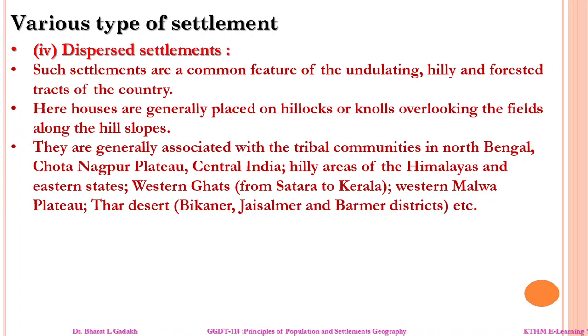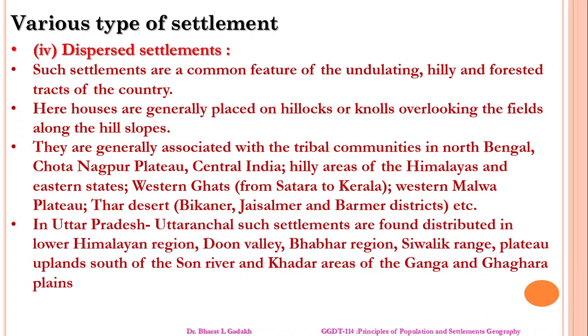They are generally associated with the tribal communities in North Bengal, Chota Nagpur Plateau, Central India, hilly areas of the Himalayas and eastern states, Western Ghats from Satara to Kerala, Western Malwa Plateau, and the Thar Desert, the Jaisalmer and Bikaner districts. Now in Uttar Pradesh and Uttarakhand, settlements are found distributed in the lower Himalaya region, Doon Valley, Bhabar region, Shivalik range, plateau upland, Son river and other areas of Ganga and Ghaghra plains. These are some places where dispersed settlements are found.